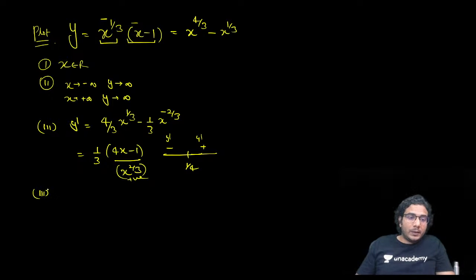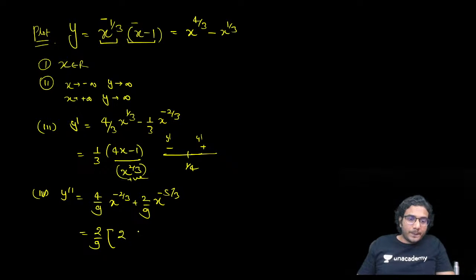Now let's check y double dash. So y double dash is further differentiated. So it is 4 by 9 x raised to minus 2 by 3 plus 2 by 9 x raised to minus 5 by 3, right? Now further, if you take LCM and take common, this is 2 by 9 common, and 2 upon x raised to 2 by 3, plus 1 upon x raised to 5 by 3. So if you take LCM, it is going to be 2 by 9 x raised to 7 by 3, right?